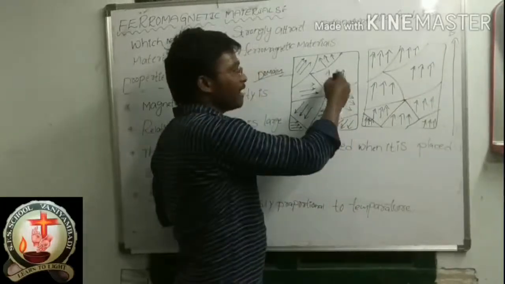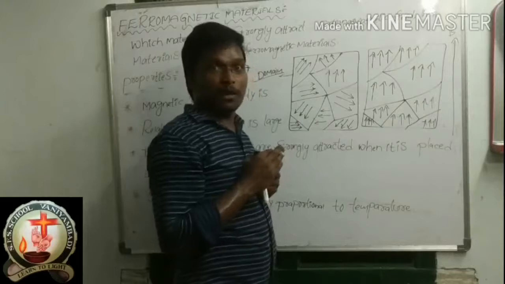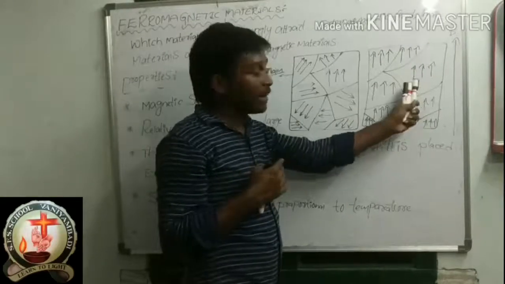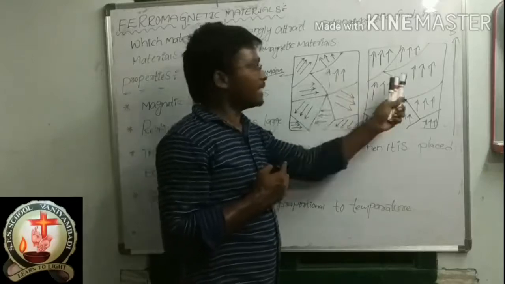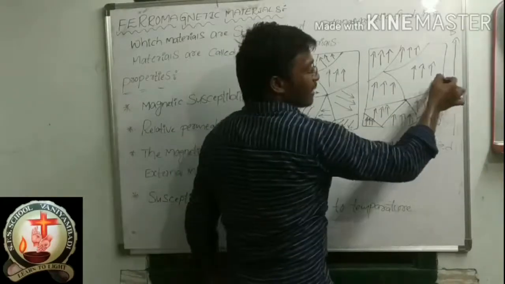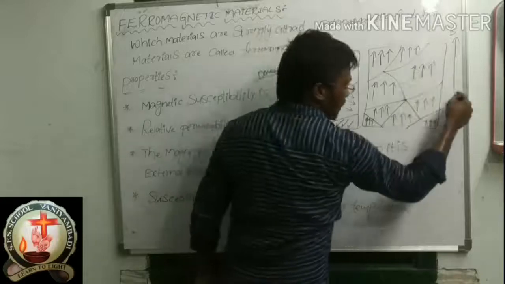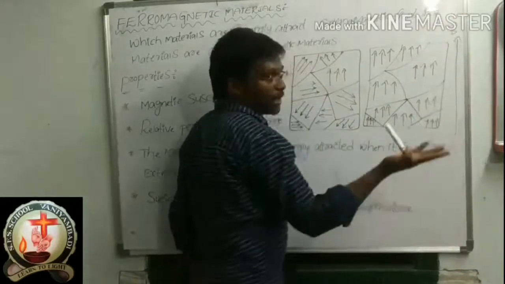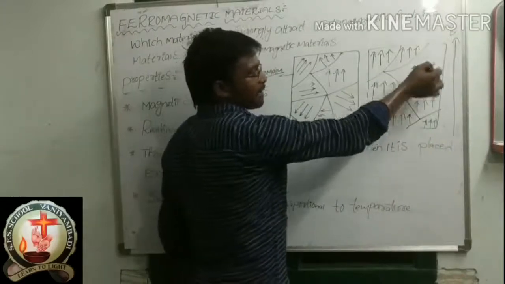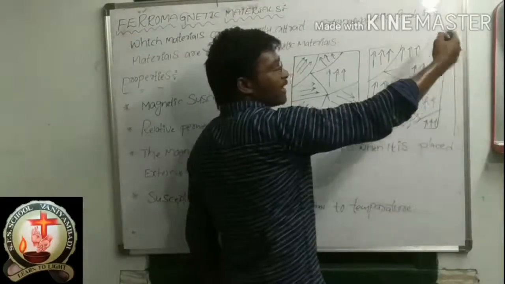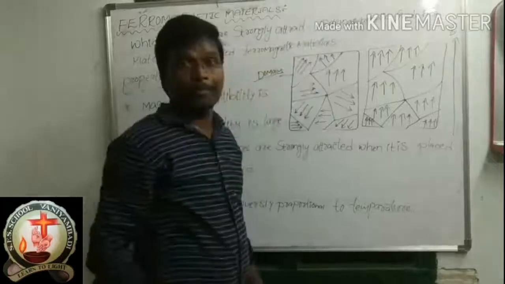So after placing, what will happen? Initially the direction of this magnetic field line is upward, and the external magnetic field direction is also upward. Both directions, this magnetic field line and the external magnetic field, are going upward.